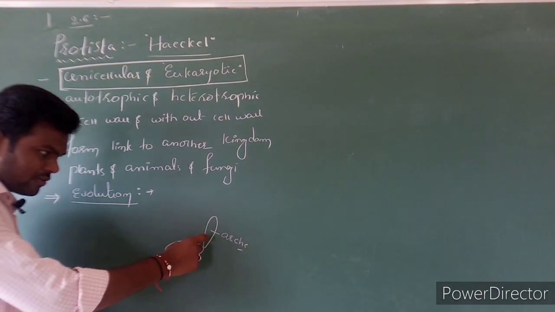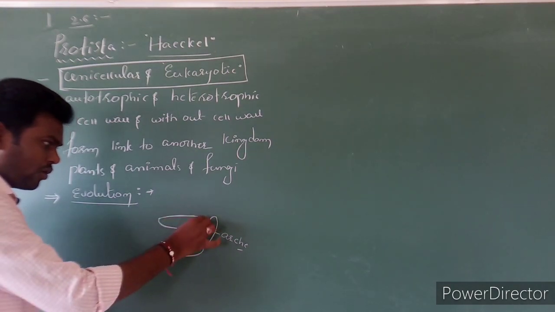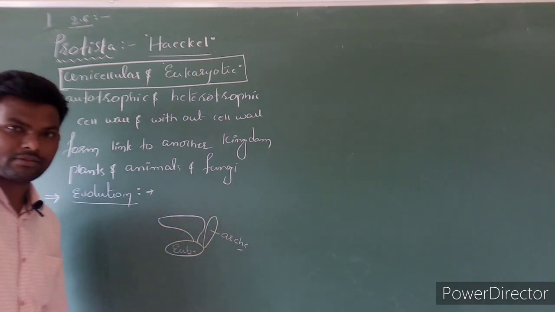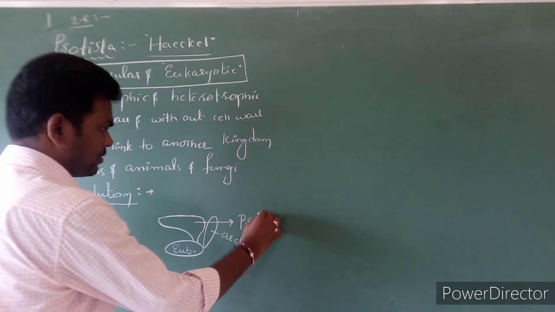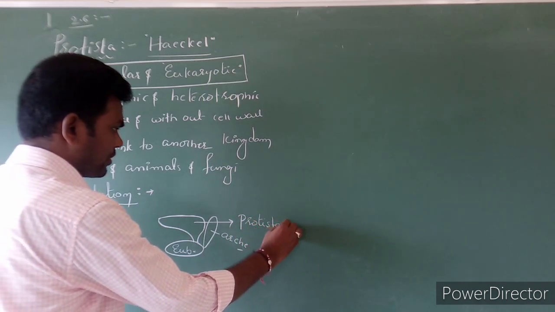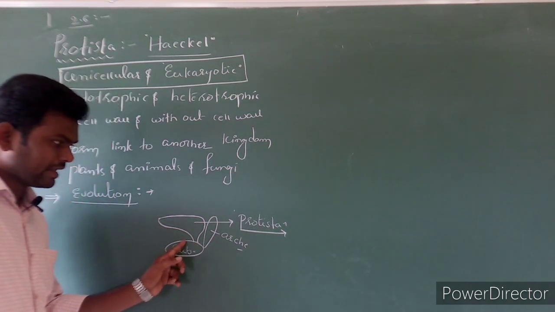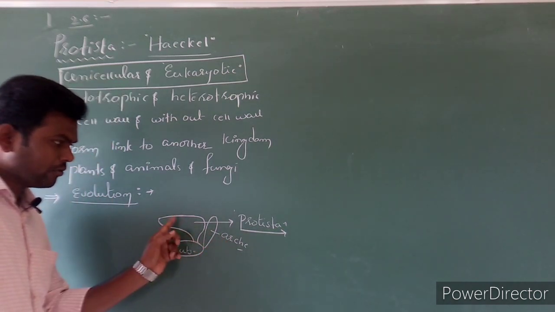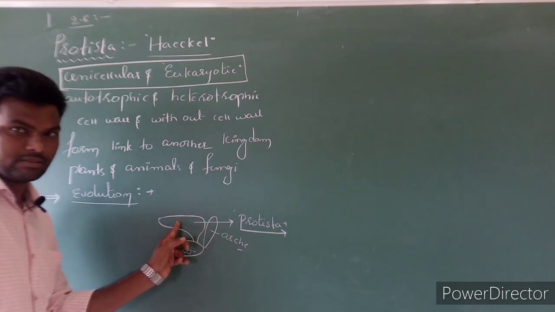After the formation of bacteria, from bacteria one more group of organisms evolved. These are Protista. Here you can notice one character: eubacteria, archaebacteria, Protista, all these are unicellular organisms.